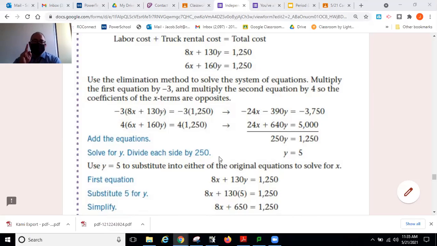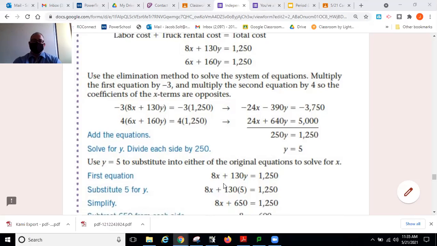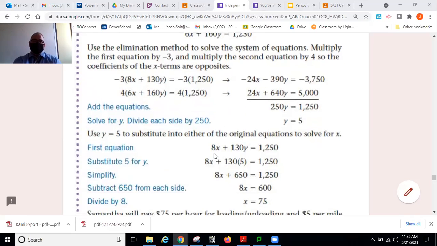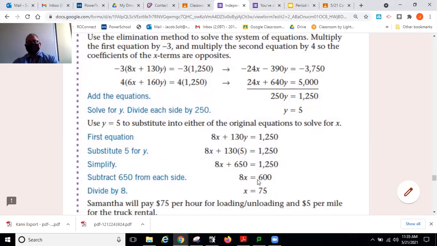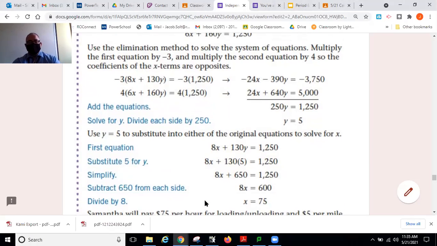And then once you have what y equals, you could go ahead and find out what x equals. You take one of your original equations and stick 5 in for y. Well, 130 times 5 is 650. Now you only have one variable, and you can solve it with regular skills of algebra. Subtract 650 from both sides. You'll get 8x equals 600. 600 divided by 8 gives us 75. They're charging $75 per hour.